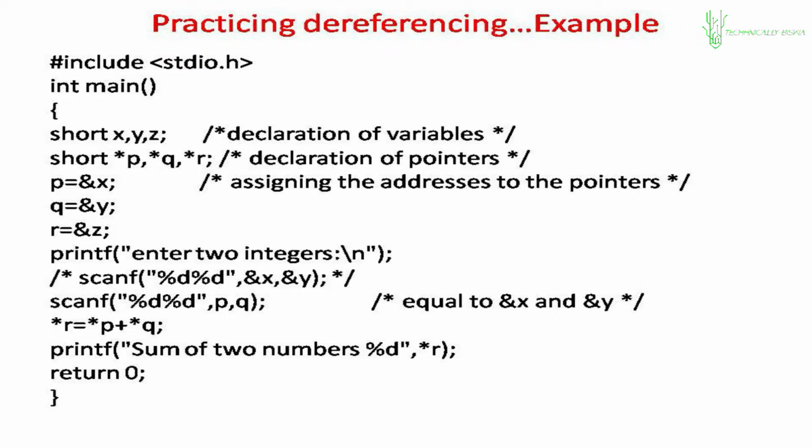Carefully look at that scanf statement. In the comment I have mentioned what the normal scanf statement should have been. It should have been 2 %ds and address of x, comma address of y. Ampersand x, normal, we all are familiar with it, but we are doing the same thing through p and q, the 2 pointers. So scanf needs what? Scanf reads a value from the standard input and puts it into the address of a variable.